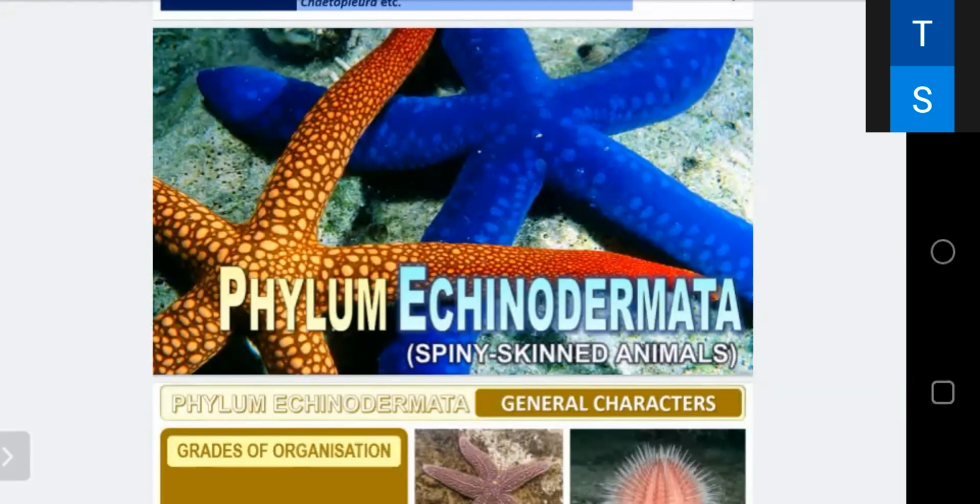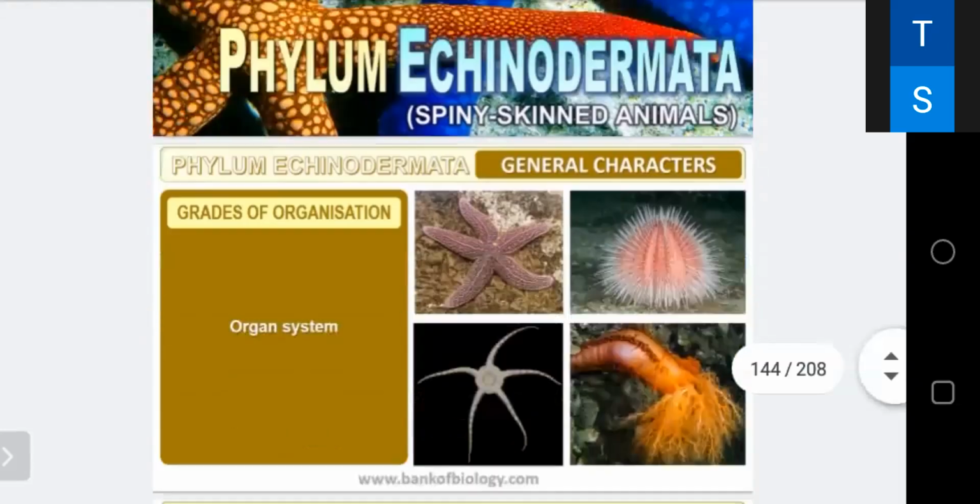The phylum Echinodermata, echino means spines and derma means skin. They are having spines on skin. They include spiny skinned animals, which are exclusively marine. First of all, they are exclusively marine. Jacob Klein in 1734 coined the term Echinodermata, and it includes around 6,000 species.